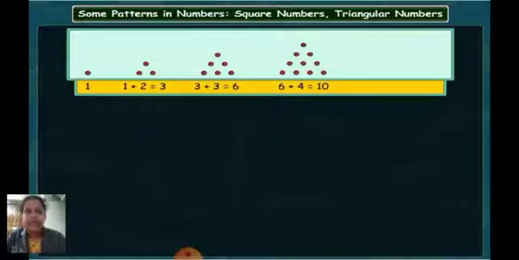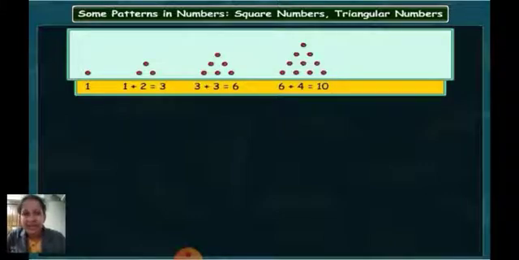10 dots. Correct? Now if you look at this pattern carefully, you can find that we are getting a triangular pattern. Can you see here a triangle is formed? Yes, my dear students, here there is a triangle formed, and such types of numbers which are arranged in the form of a triangle are actually called triangular numbers. We have learned about square numbers, now we will learn about the triangular numbers.